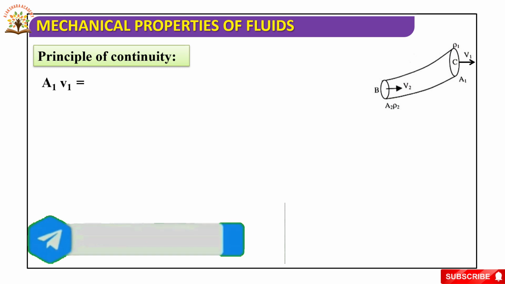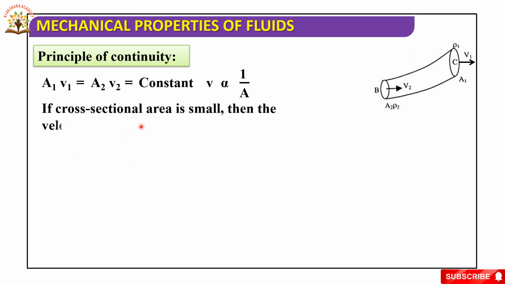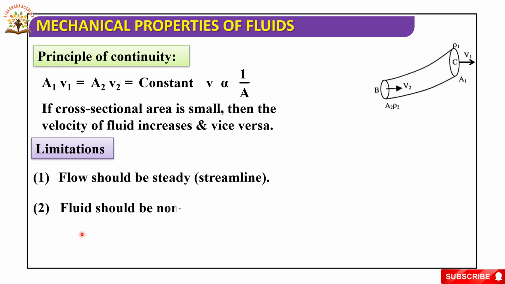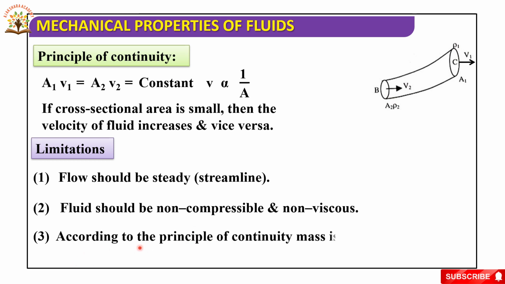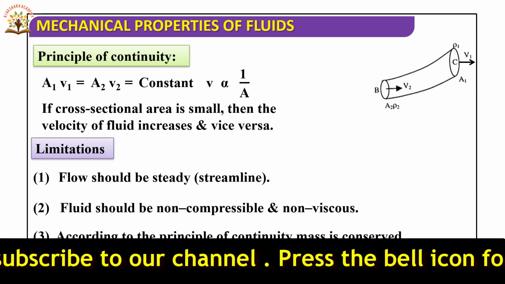Now A1 v1 is equal to A2 v2, that is equal to constant. So v is inversely proportional to A. If cross-sectional area is small, then the velocity of fluid increases and vice versa. Now we'll discuss limitations. Flow should be steady, that is streamlined, and fluid should be incompressible and non-viscous. According to this principle of continuity, mass is conserved, that is, mass remains constant.